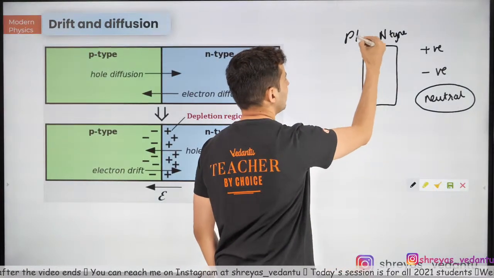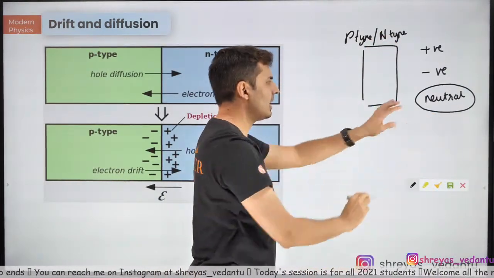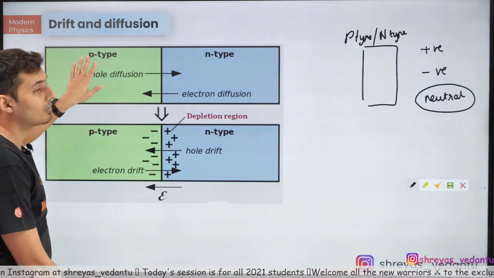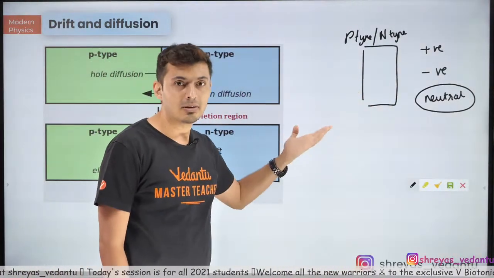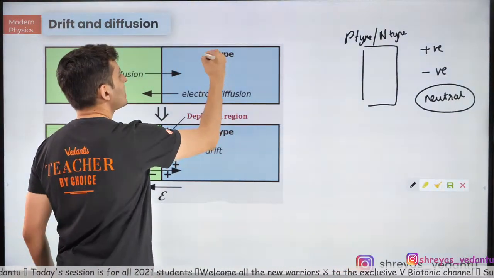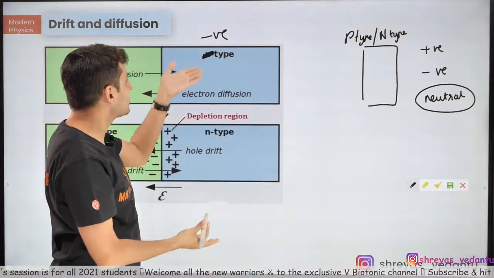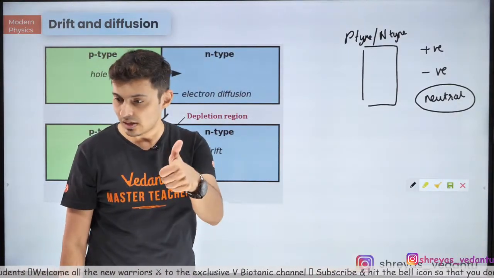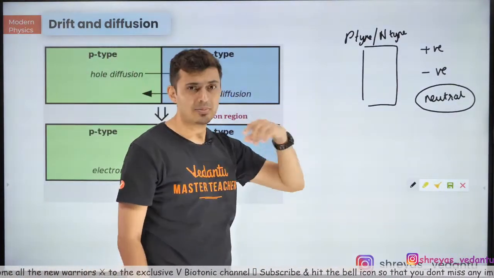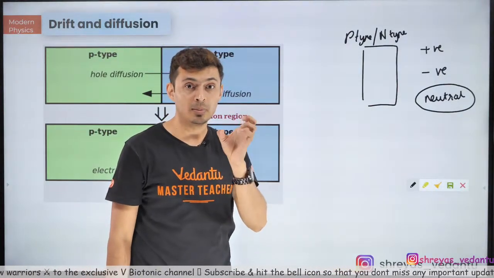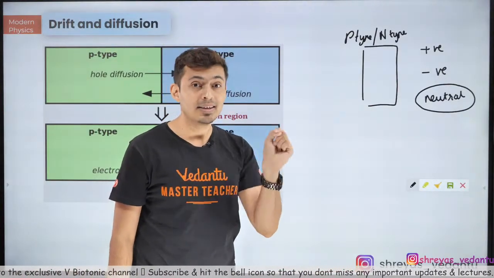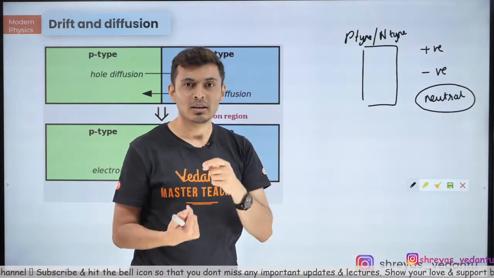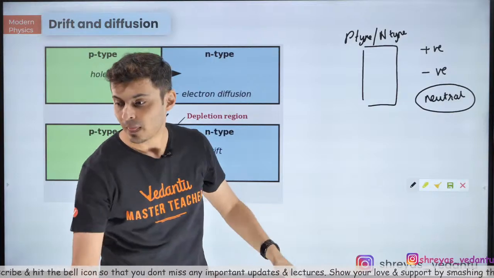Be it p-type or n-type, they are all neutral. A lot of people think this is negative connected to positive. Understand, if it was negative, instead of writing n, I would have used the word negative, right? But I'm not using the word negative because it is not negative. Clear? Everybody clear? Similarly, if you have p-type like aluminum, you might say there is a hole, a vacancy. Yes, there's a vacancy, but it's not a positive charge because aluminum also has one less proton in its nucleus. Keep this in mind.